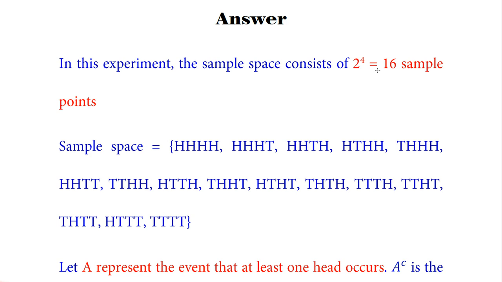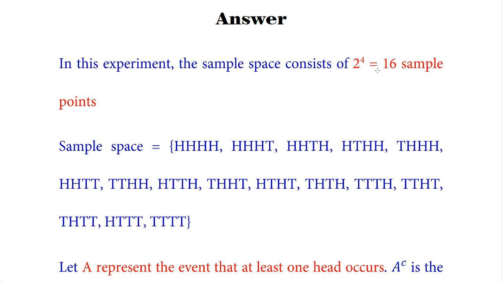If we have an experiment where we toss a coin 3 times, then our sample points will be 2 raised to the power 3, which is equal to 8. In case we toss a coin 2 times, 2 raised to the power 2 is equal to 4 sample points.